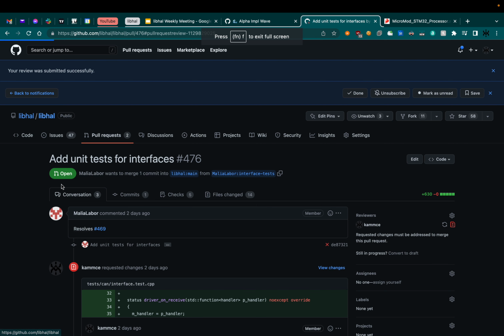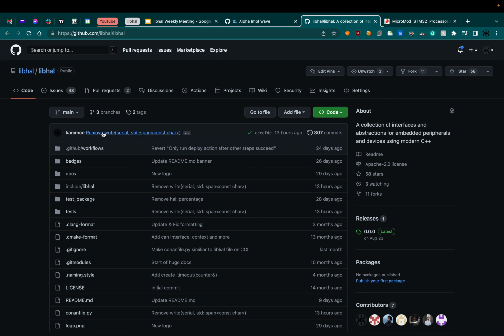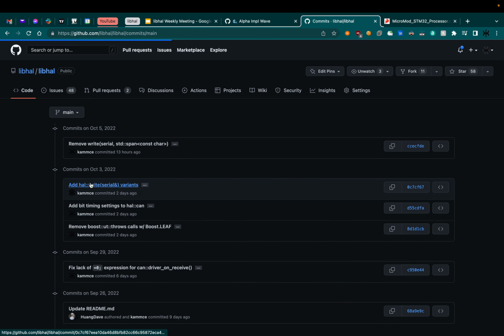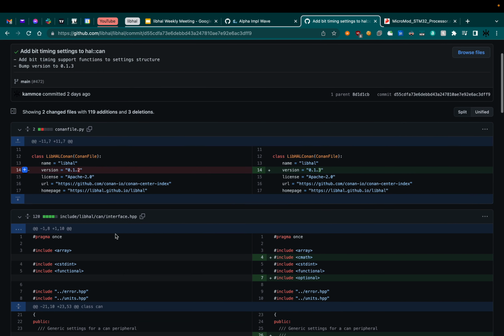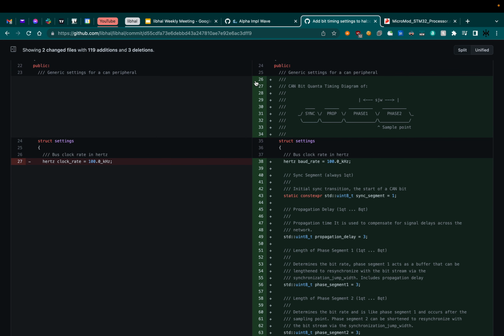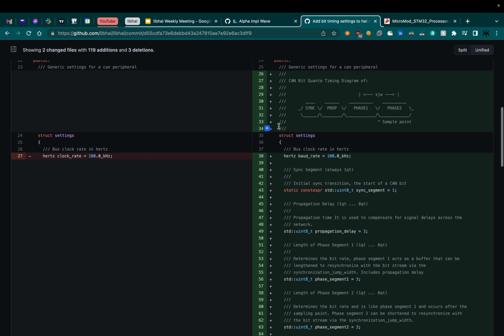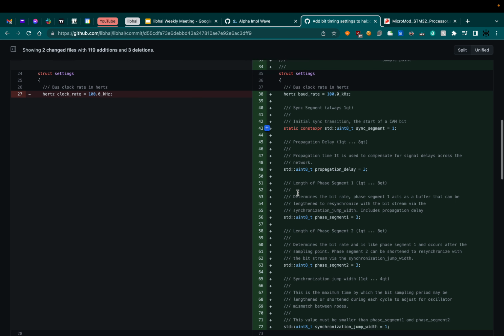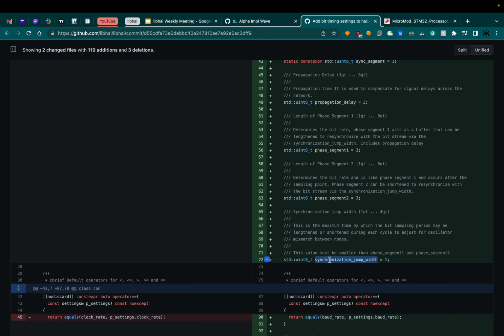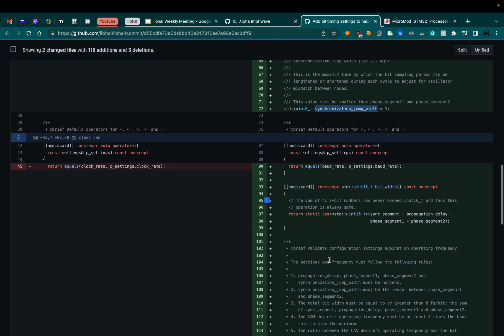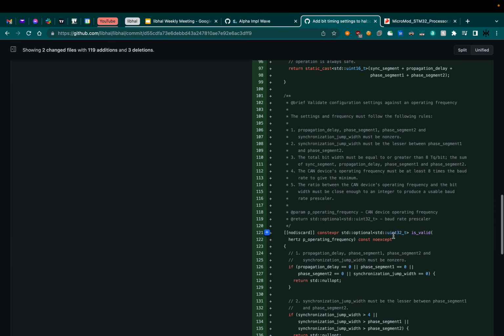I'm actually going to show you here. Let's see if I go to commit. Yes, so we now have the bit quanta timing added into the settings for the CAN bus driver. So not only do you put in your actual baud rate that you desire, but also your propagation delay, your phase 1, your phase 2, synchronization jump width, and stuff like that.